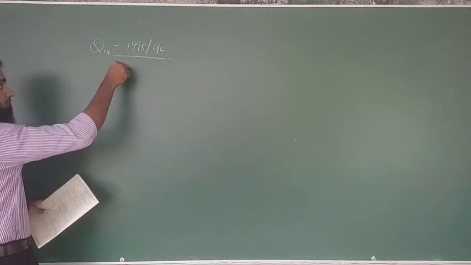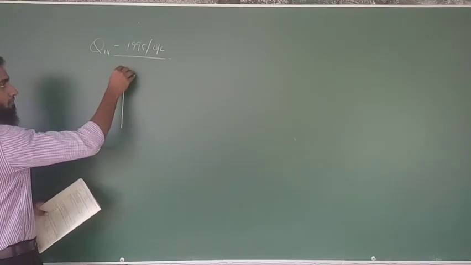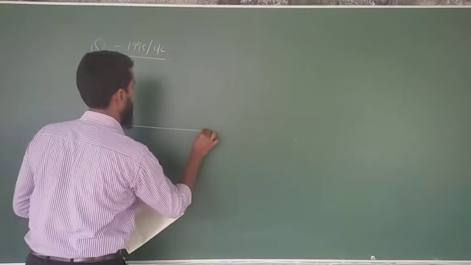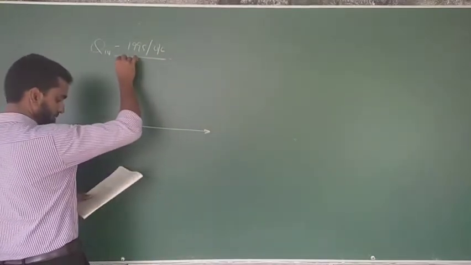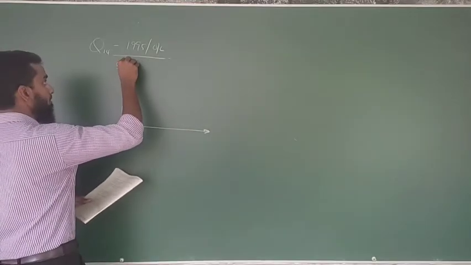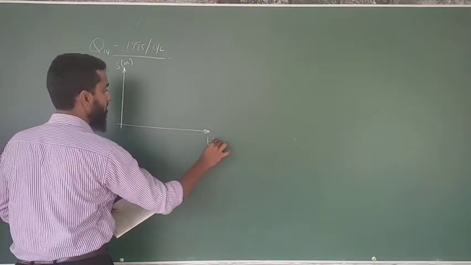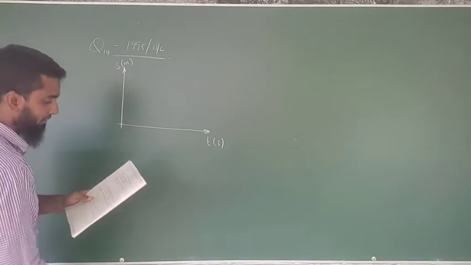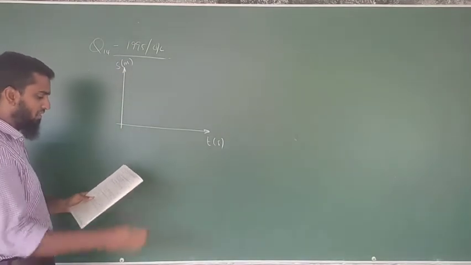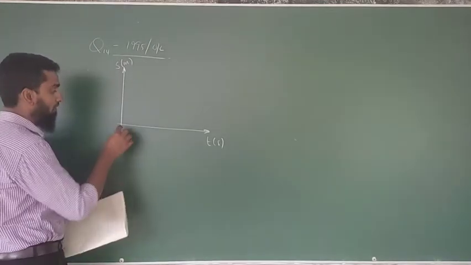A displacement time graph, displacement, I think it's in meters, against time. The graph is starting from 0. What is the velocity of the car?